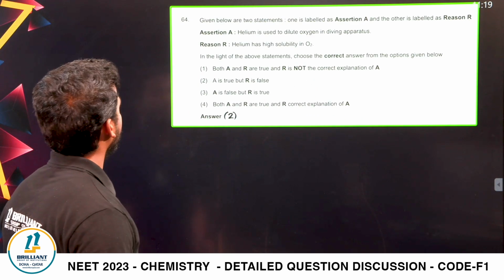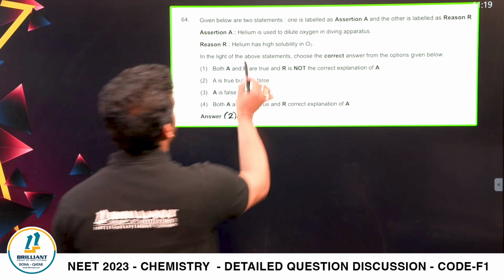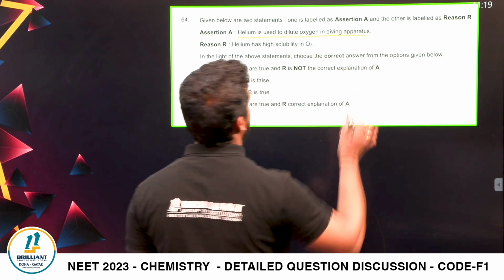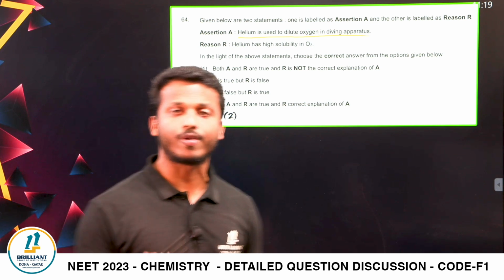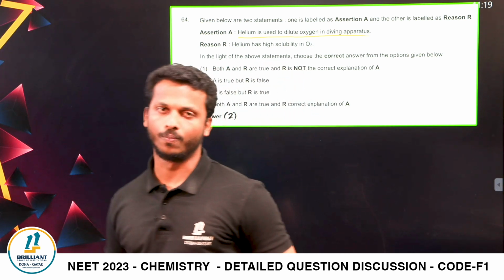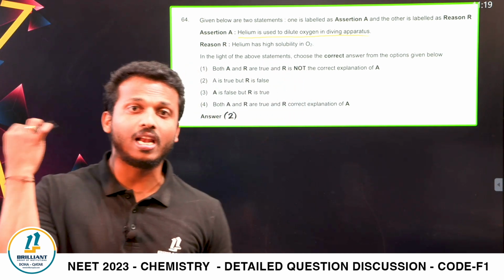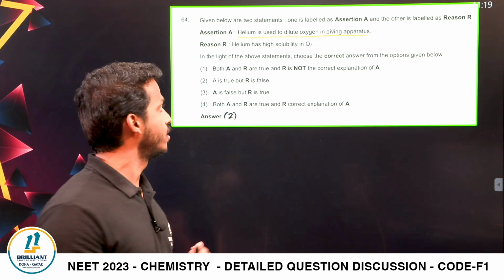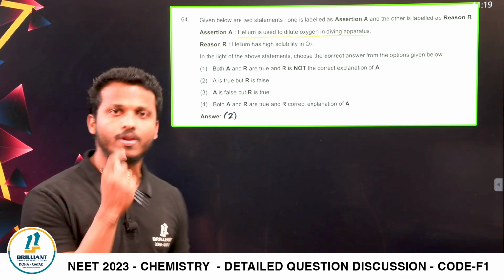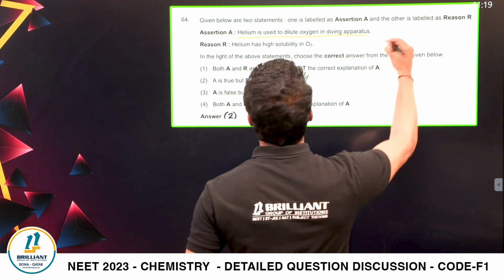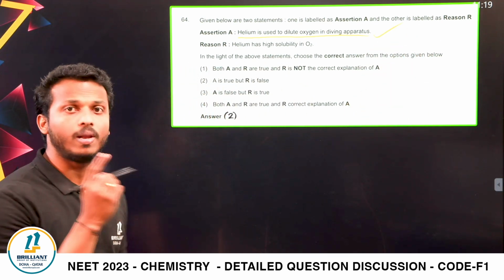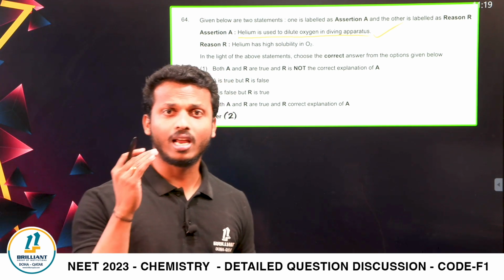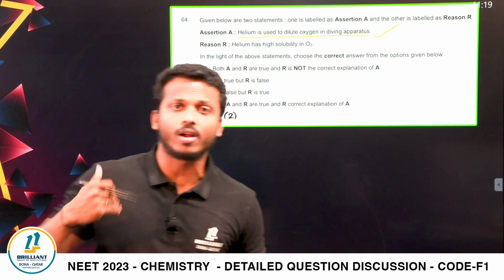Next one. Assertion reason: helium is used to dilute oxygen in diving apparatus used by scuba divers. From the chapter solutions, Henry's law. Scuba divers use helium filled oxygen cylinders, right? Why are they filling it? Because it's a less soluble gas, right? Helium is used in a diving apparatus. Correct statement. Helium has high solubility in oxygen, is it? Helium is less soluble in our blood.